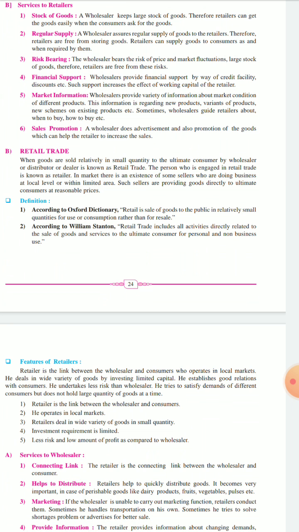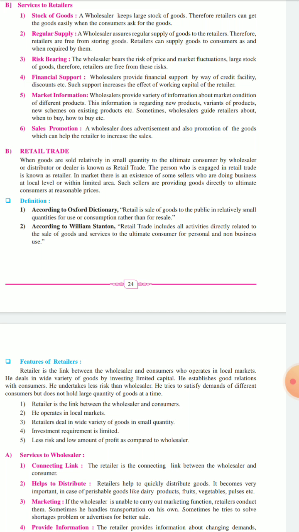A retailer is a link between the wholesaler and the consumer. Okay, wholesaler और consumer के बीच जो आता है that is the retailer. Okay, who operates at a local market. Whoever हम लोग जो buy करते हैं small shop से, those are all retailers. Okay, he will deal in wide variety of goods. यहाँ पे इसके पास बहुत सारे, suppose stationery shop हो, general store हो, grocery store हो, they will have all kind of goods. But wholesaler के पास कितने होंगे? 2-3 ही item रहेंगे. But retailer will have n varieties of goods.